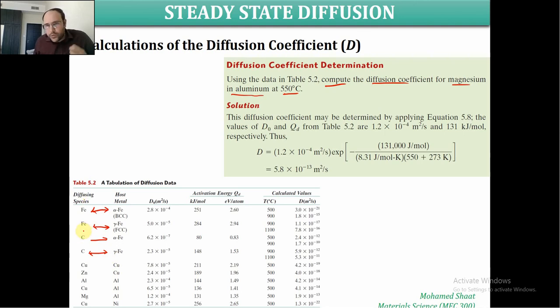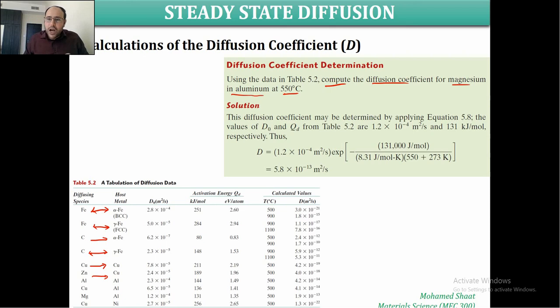So this is the diffusion. Any one of these atoms is the atom that is going to move, and this is the host metal, the environment in which this atom is moving. Carbon in iron will be 2.3 times 10 to the power negative 5. Copper in copper will be 7 point something, and so on. Zinc in copper will be a different value. So this diffusion constant D0, which is independent of the temperature, does depend on the two materials: which material is migrating in which host material.